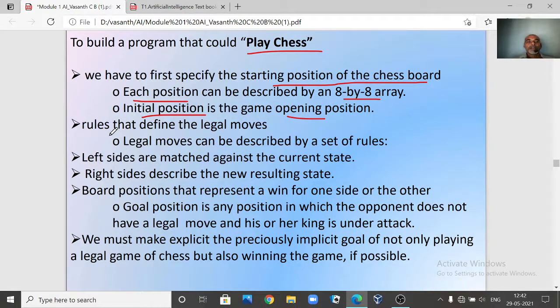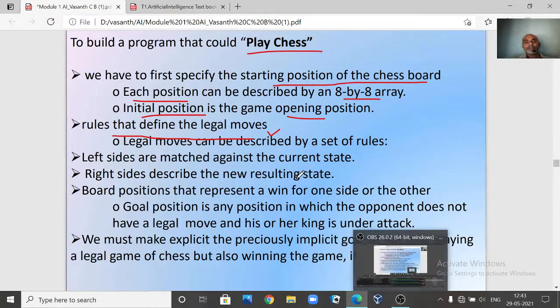Next, rules that define the legal moves. Now we should have some set of rules for playing chess. You see that chess is a very complicated game. We have just seen tic-tac-toe, and in the tic-tac-toe game, the game was very simple for us.